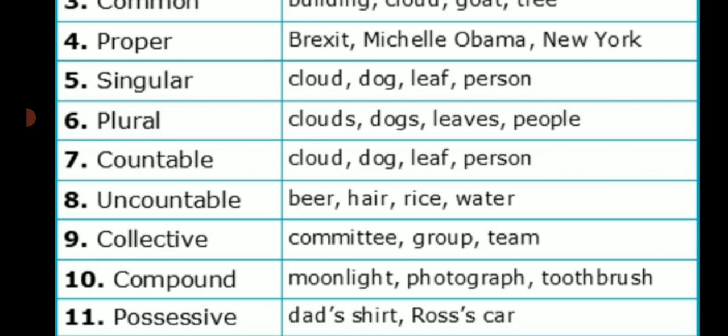Now last one is possessive noun. Possessive noun is a noun which shows the possession or ownership. The thing which you own are called as possessive noun. Example: dad's shirt, Rose's car, his book, Rohan's book. All these examples show the possession or ownership. So these are possessive nouns.